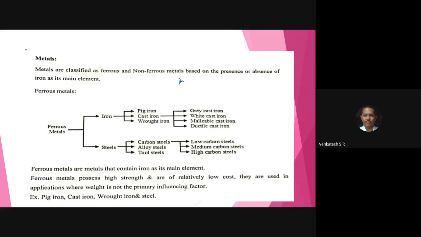First one, grey cast iron. Second one, white cast iron. Third one, malleable cast iron. Number four, ductile cast iron.